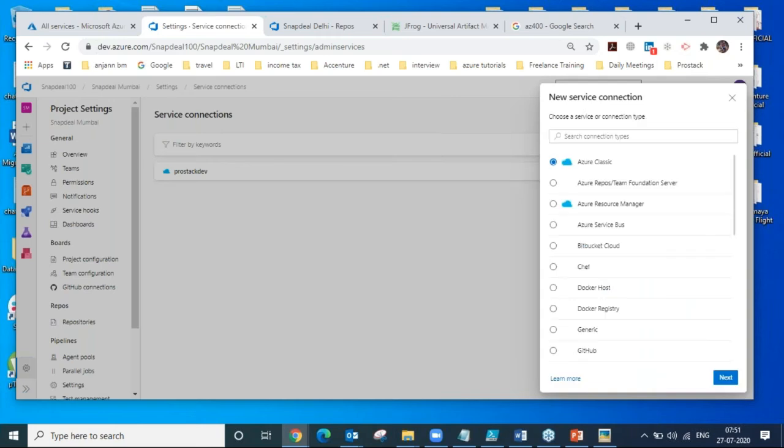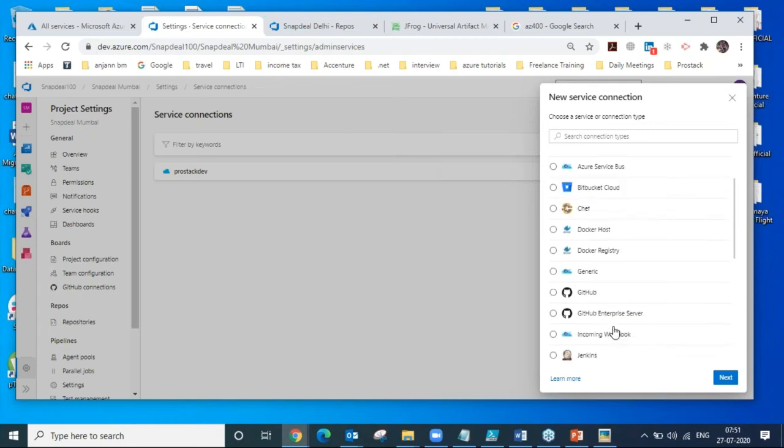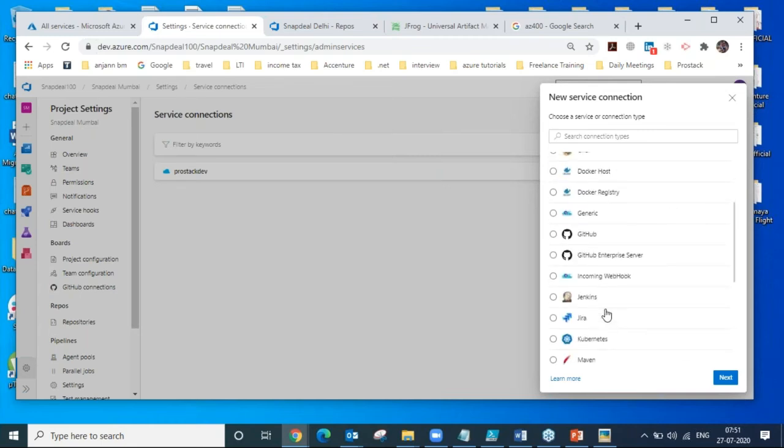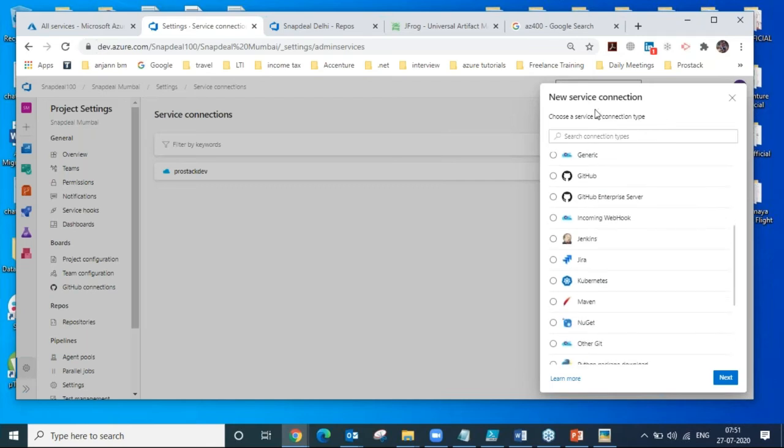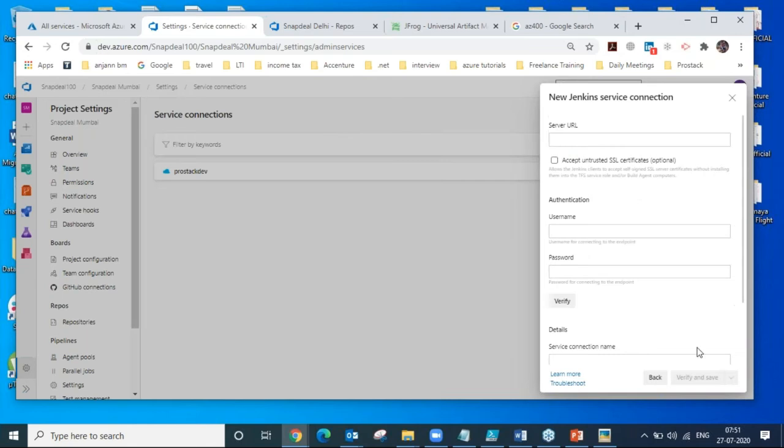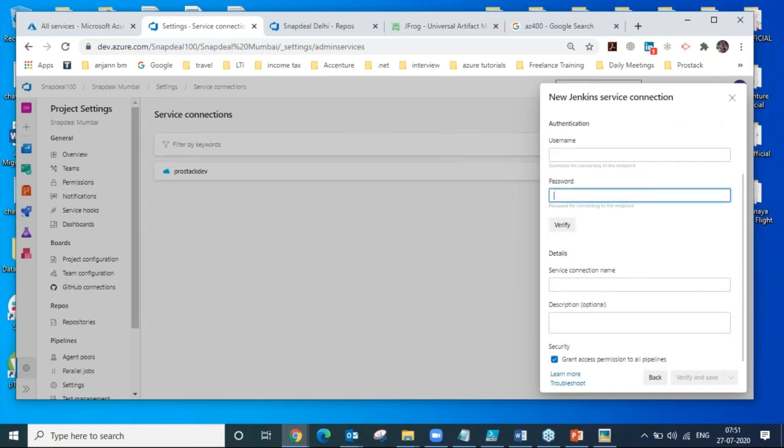If you want to create a new service connection to integrate between Azure, like Azure portal or Chef or Jenkins or GitHub, or Jira, whatever you want to integrate, you just have to create a service connection and give the URL name. For example, I want to integrate with Jenkins. I'm just showing, I need to give the server URL of Jenkins, give the authentication username and password, the admin username and password of the Jenkins. I have to verify, and after that it will be communicating with Jenkins.